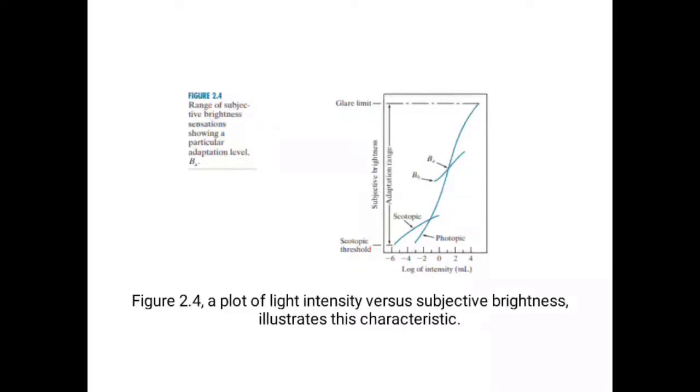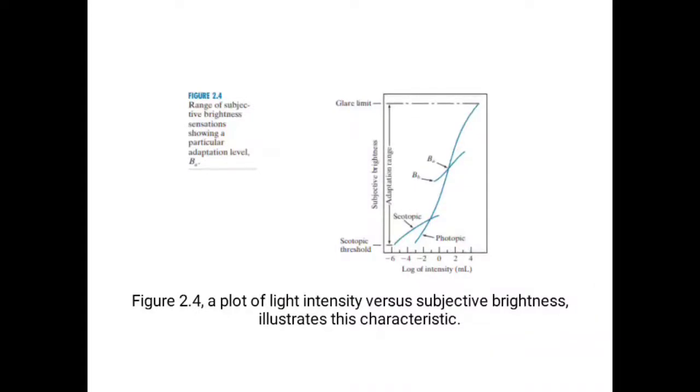As intensity values increase in photopic vision, the subjective brightness also increases. Subjective brightness is the intensity perceived by the human visual system. The adaptation range will vary from person to person, in discriminating the intensity values of the light coming from the image. That is called the adaptation range.